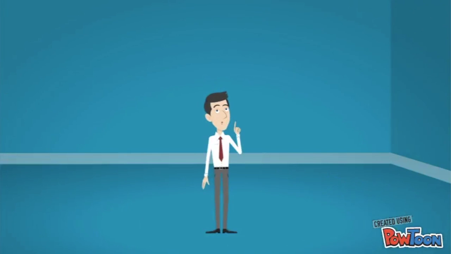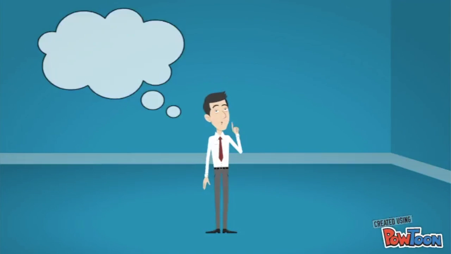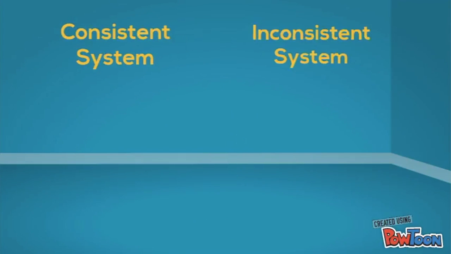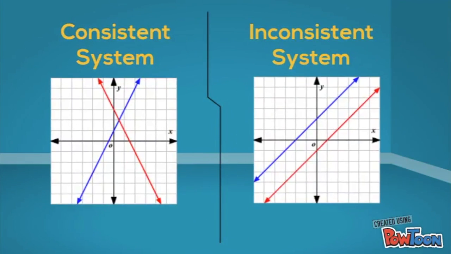Now before I go any further, what does it mean for a system to be consistent or inconsistent? If a system has at least one solution, it is said to be consistent, while on the other hand, if a system has no solution, it is said to be inconsistent.